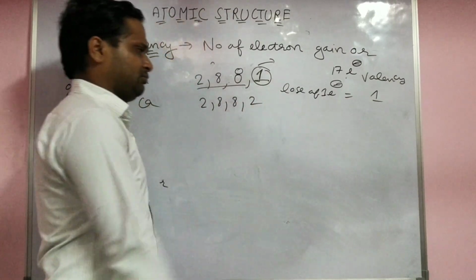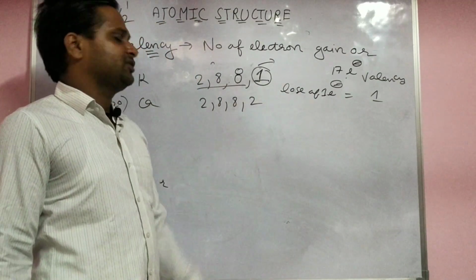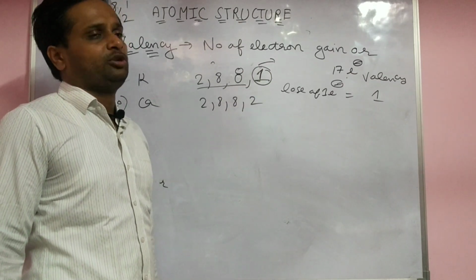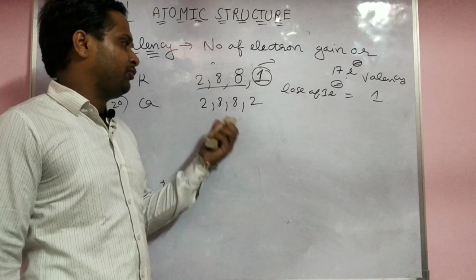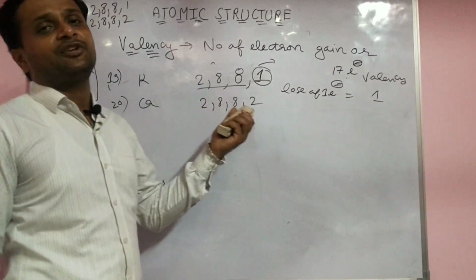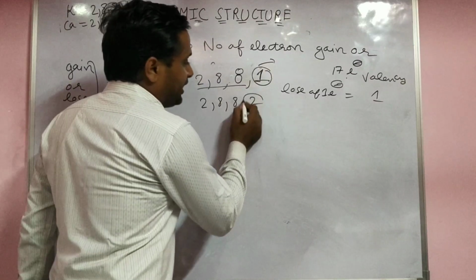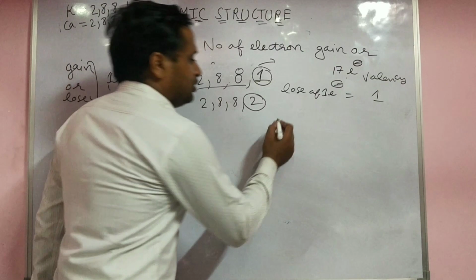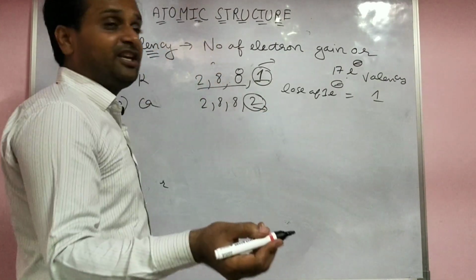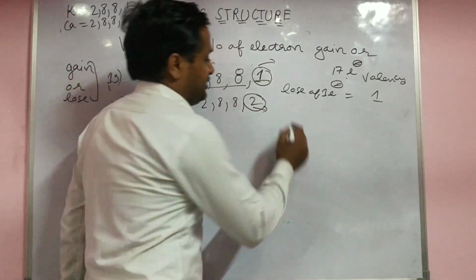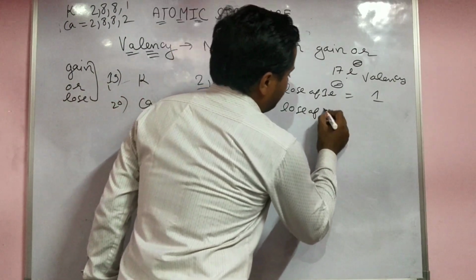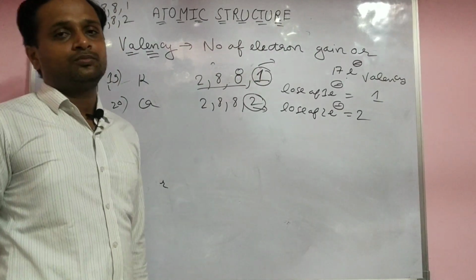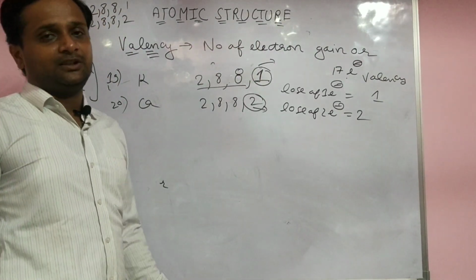2, 8, 8, 2. Same pattern. Already told about the potassium. Same pattern for the calcium. If they take 10, to complete 18 electrons is not possible, and to lose 10 electrons is not possible. So you write the electron configuration like that. So here there are 2 electrons, they try to complete 8 electrons. How many electrons do they want? 6. So losing 2 is easy or gaining 6 is easy. Yes. Loss of 2 electrons. So valency is 2. So it is very easy to find out the valency.